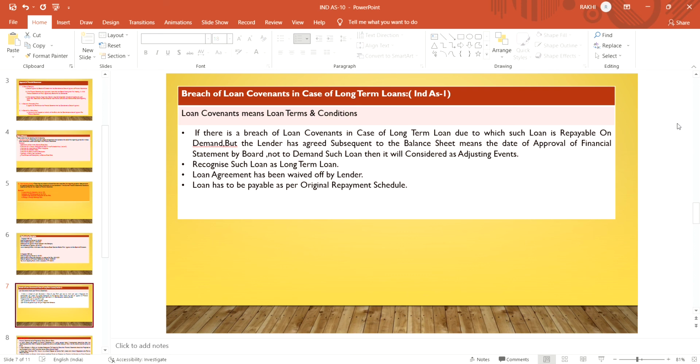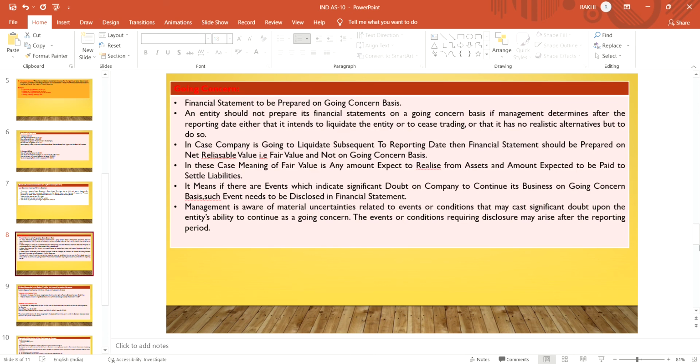The event which occurs after the reporting date and before the approval by the board of directors, where the banker or lender decides not to demand the loan from the company, should be considered as an adjusting event. It is also shown in the balance sheet as a long-term loan. Recognize such a loan as a long-term loan, and the loan agreement has been waived. The loan is payable as per the original repayment schedule they had decided, and accordingly the company has to pay the loan. Now there is another topic, going concern.